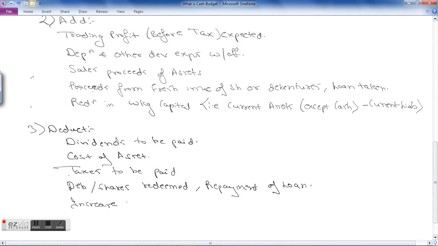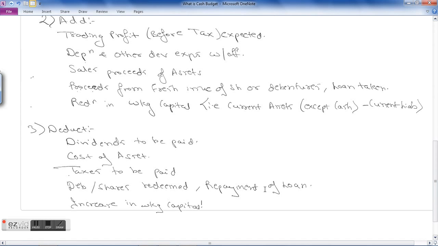Okay, then your increase in working capital. When there is a reduction in working capital, you need to add it. When there is an increase in working capital, you need to deduct it. The reason you need to deduct is this: increase in working capital means more cash is required. So you need to deduct that, or your cash balance will be less. More cash outflow will be there. And when there is a reduction in working capital, there will be saving, so it's like more inflow, so you need to add that.